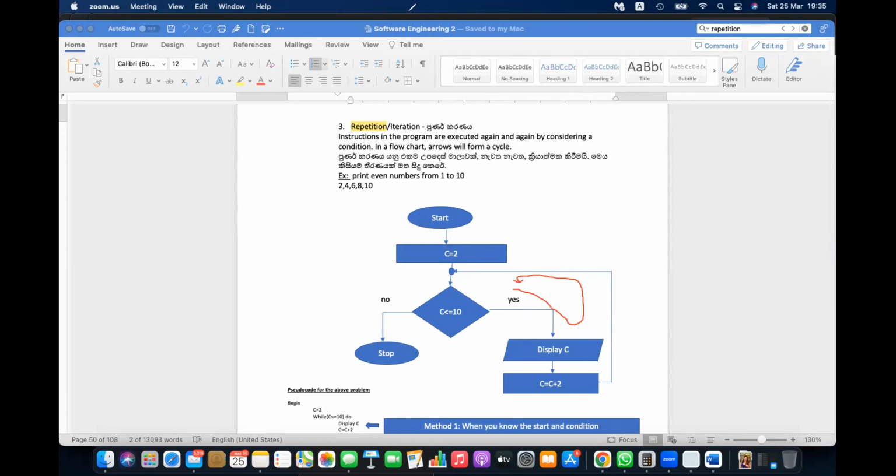Okay, so first of all, please write down this. Repetition: in repetition, the same instruction set is executed again and again. You have to write this repetition, what happened, and this example. Here's the pseudocode.